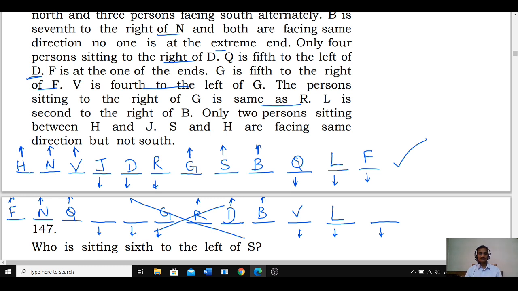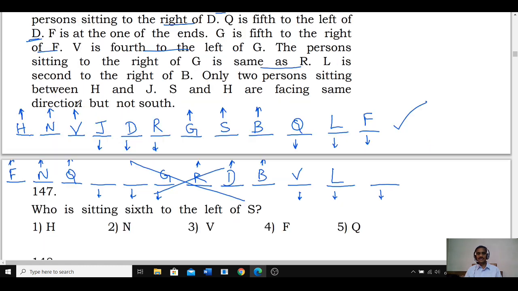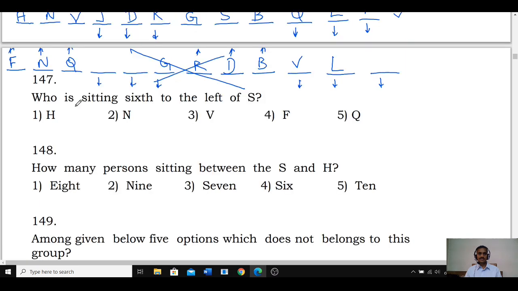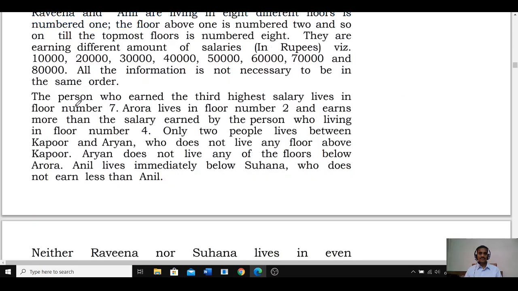Now this is about question numbers 147 onwards. 12 persons are seated in a row. 6 persons are facing north, 6 persons are facing south, and 3 persons are facing north and south alternately. Now this is about question numbers 147 onwards. Hope everyone followed this. Then 152 to 154.